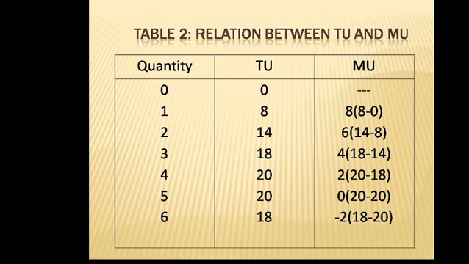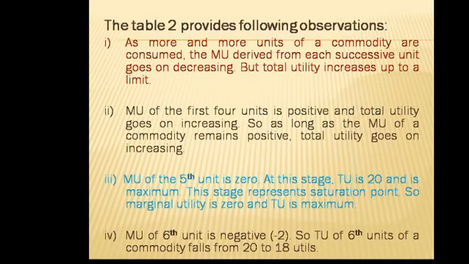Our total utility first increases, then attains the maximum, then starts diminishing. Our marginal utility diminishes, attains 0, and is negative in the 6th unit of consumption of a commodity.